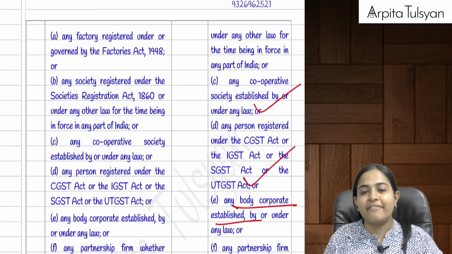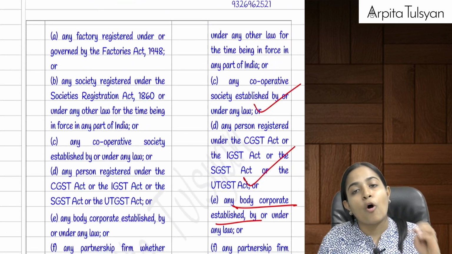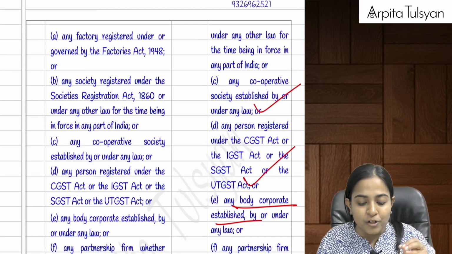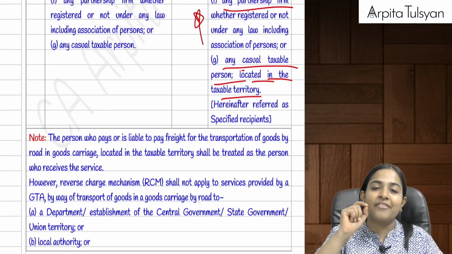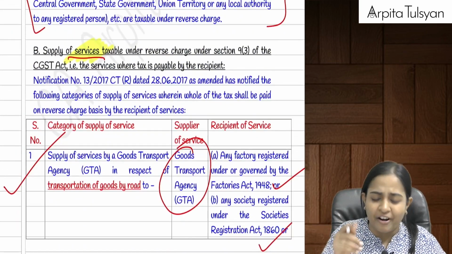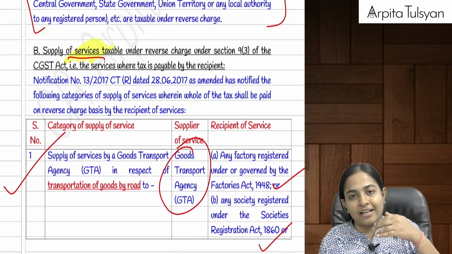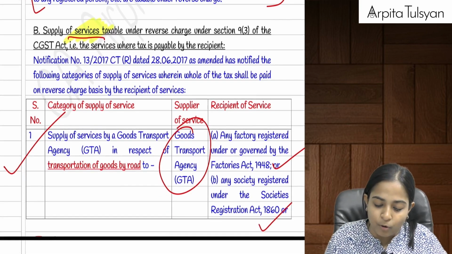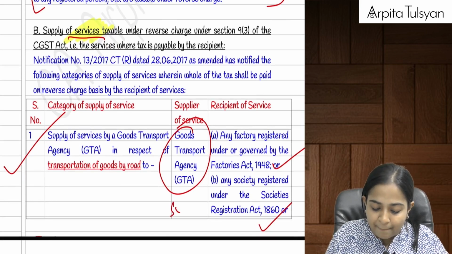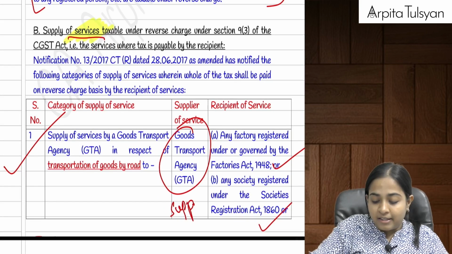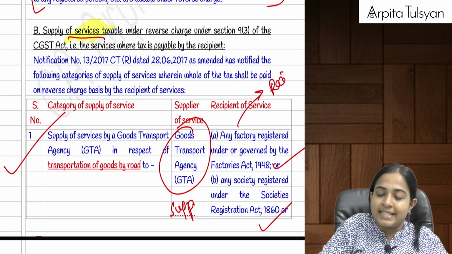Okay, if these 7 people have taken the service of GTA for transportation of goods by road, then in such cases reverse charge mechanism is applicable. One point, I'm just explaining the concept here in the first point, so that later when we go we can take it even faster. GTA becomes the supplier of the service. These 7 people become the recipient of the service.